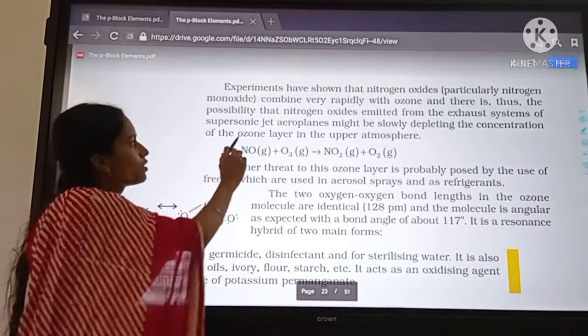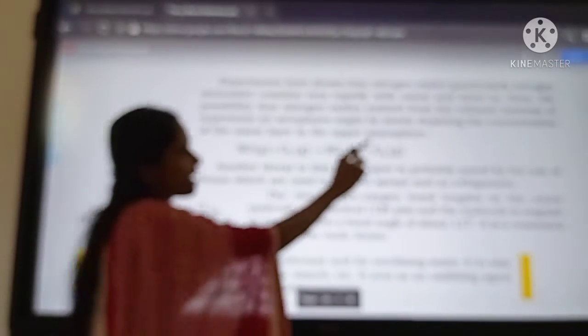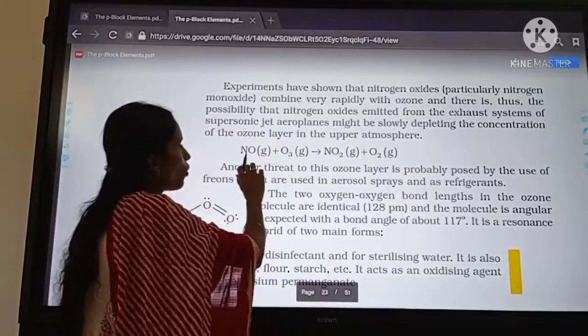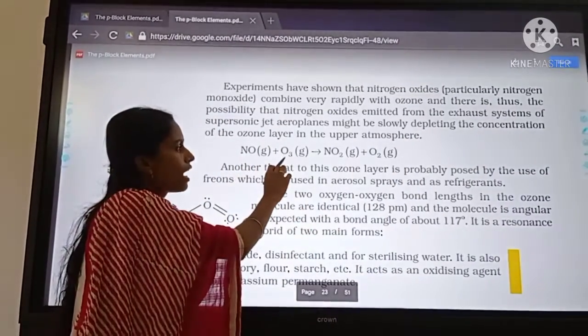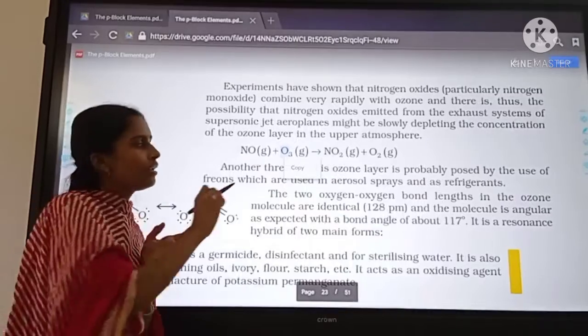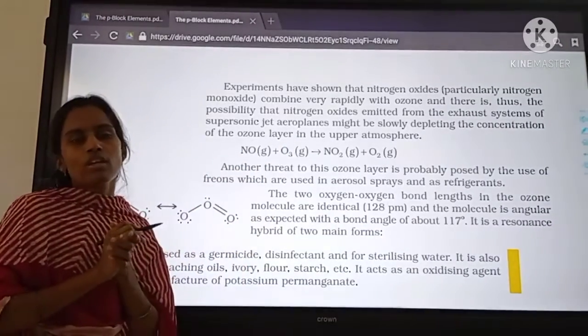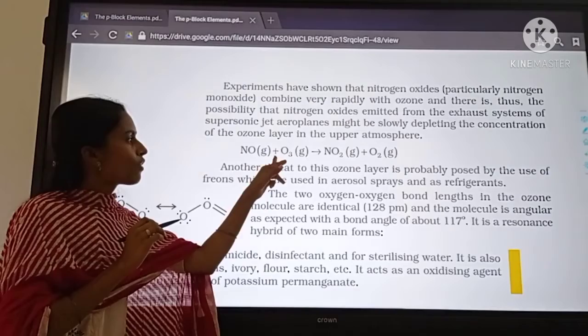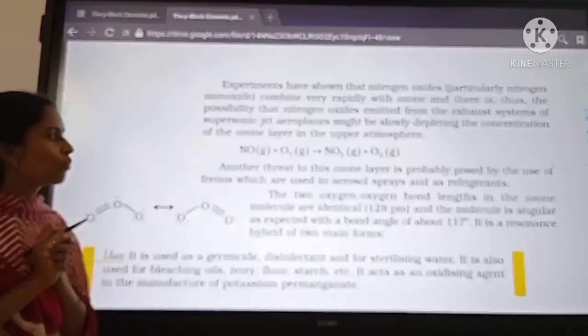When supersonic jet aeroplanes exhaust nitric oxide, that nitric oxide reacts with ozone, and it leads to the depletion of the ozone layer. It converts ozone into oxygen. So this is the depletion of ozone.